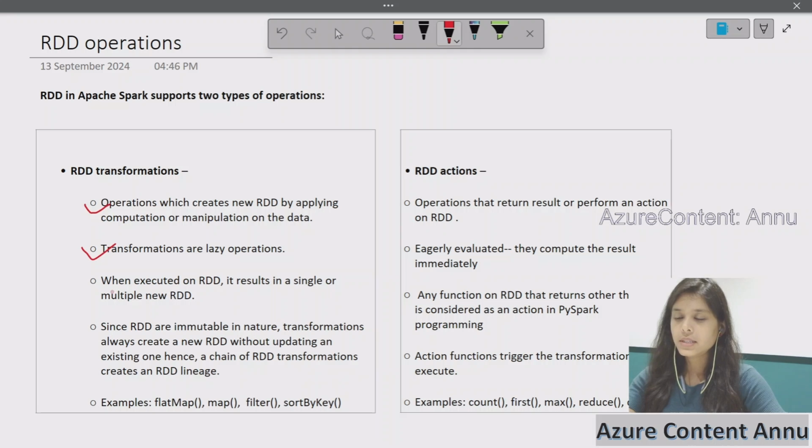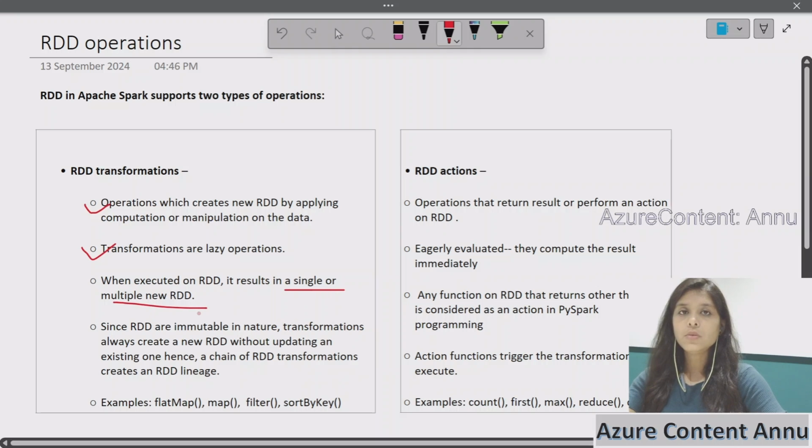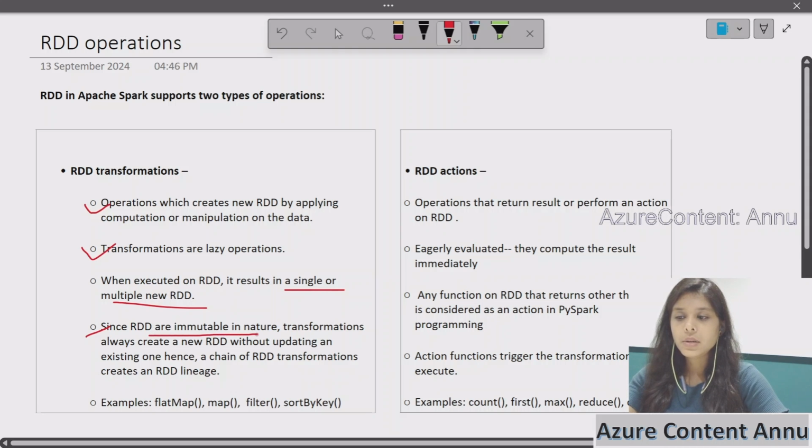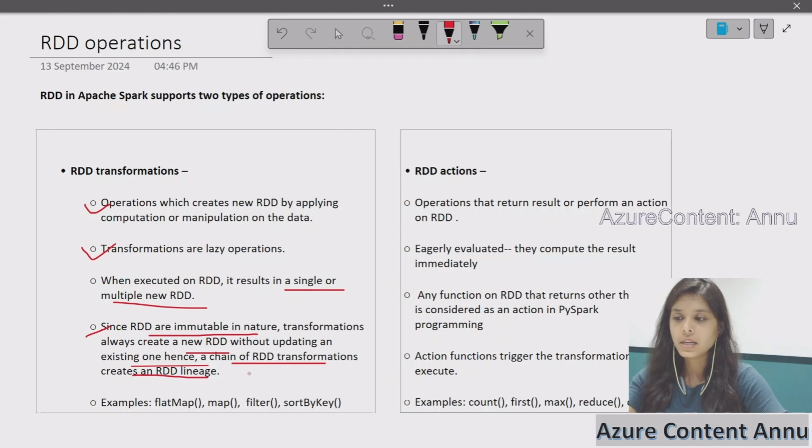Now coming to the next point, it says when the transformation is executed on an RDD, it results in single or multiple new RDDs. Depending on what kind of transformation we are applying on the RDD, it may result in a single new RDD or multiple new RDDs. But definitely the transformations executed on an RDD will create new RDDs, either single or multiple, because RDDs are immutable in nature and transformations always create a new RDD without updating the existing one. It results in a chain of RDD transformations, which is also called RDD lineage. We will see this point in detail with the help of a diagram or an image.